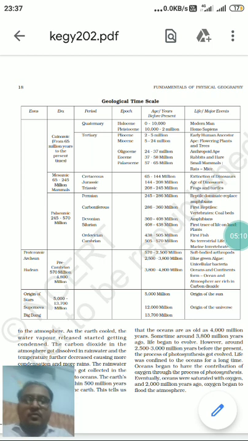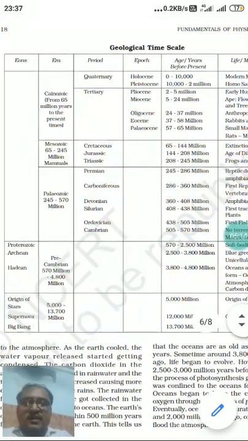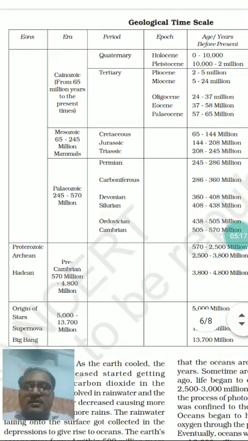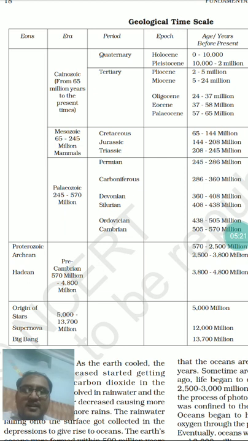So the whole time is divided, just see it here, firstly the geological time scale is divided into different eons, then these eons are divided into different eras, then these eras are further divided into periods, periods are further divided into epochs, and then ages.